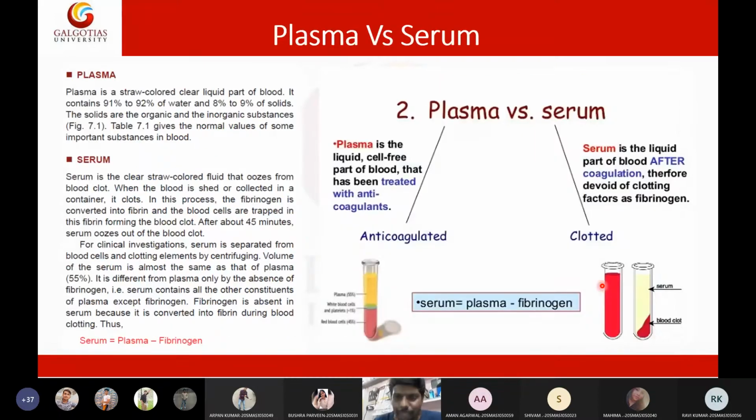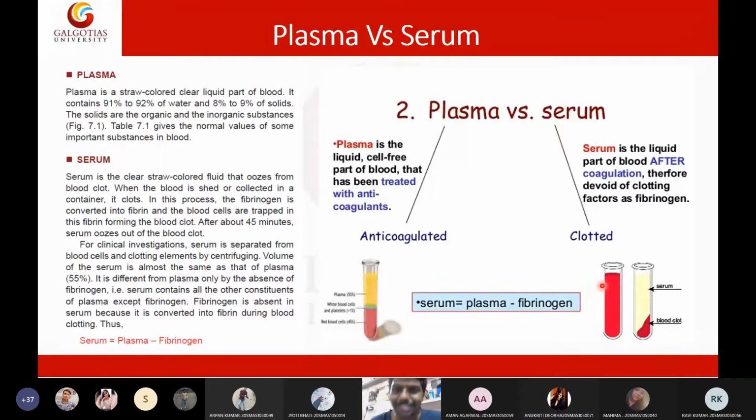Then this is a very important topic. Even though it looks small, it is very important. It is the difference between plasma and serum. How many of you know the variation between plasma and serum? Can anyone say what is plasma and what is serum? Plasma has fibrinogen, the anti-clotting factor. Very good. Whereas in serum, fibrinogen is absent.